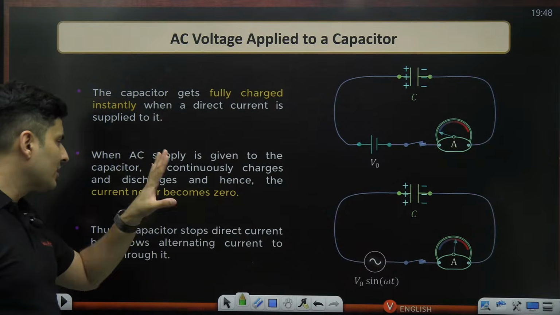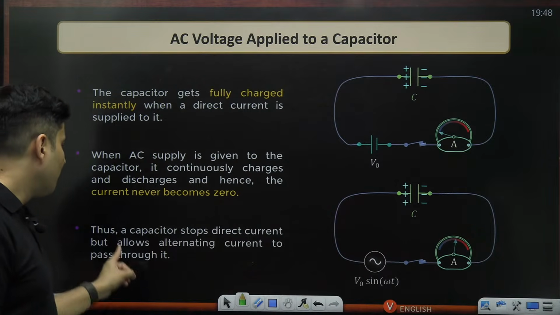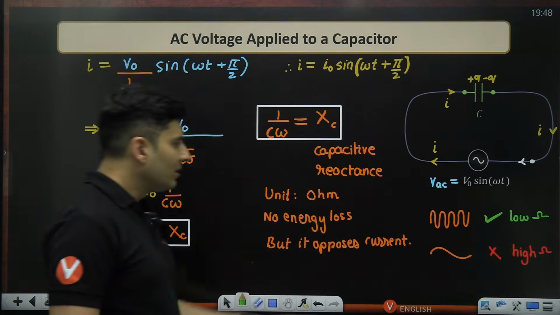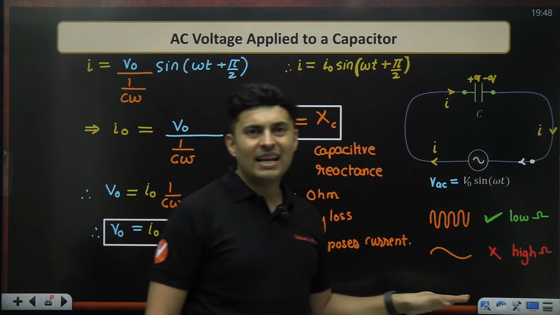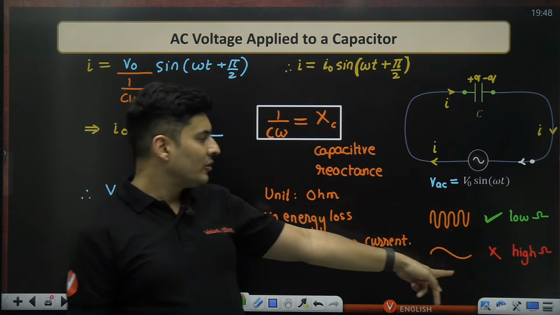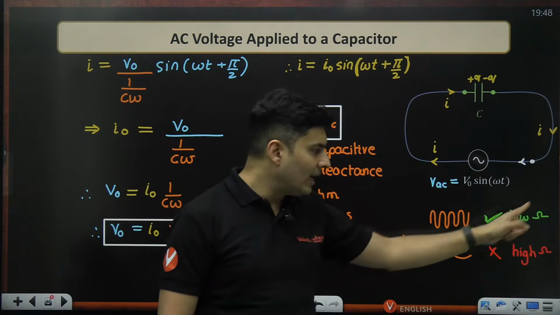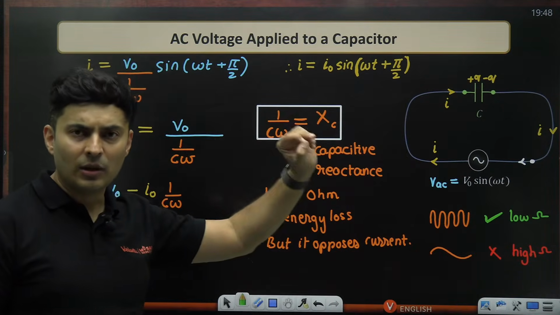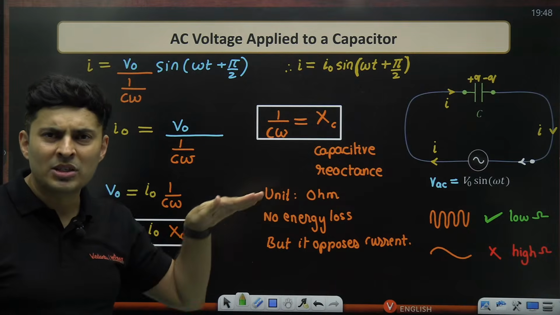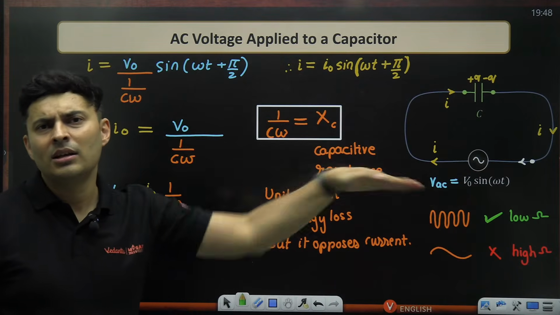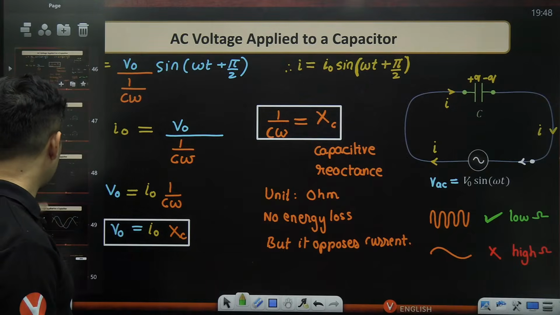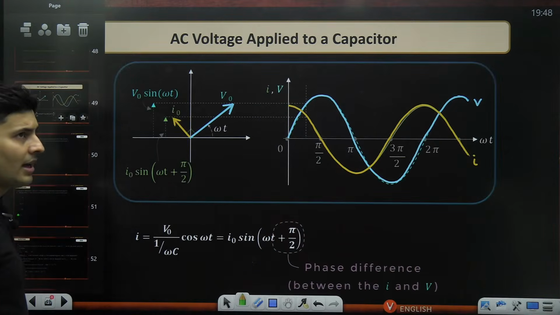So a capacitor will stop DC current, but it will allow AC current. This is very important. A slow moving current is like DC only, barely changing, so it blocks it, but it allows AC current. So fast moving AC is allowed. A slow moving AC is almost like a constant current, so it will not like it, it will block it. And of course, we have seen the graph aspect as well.